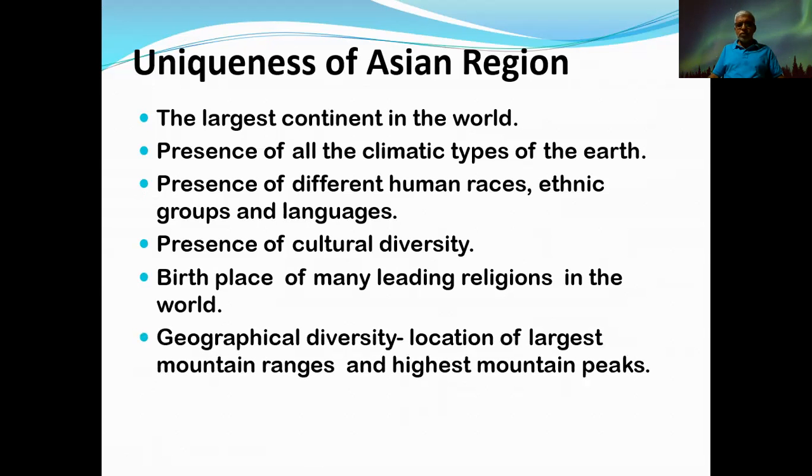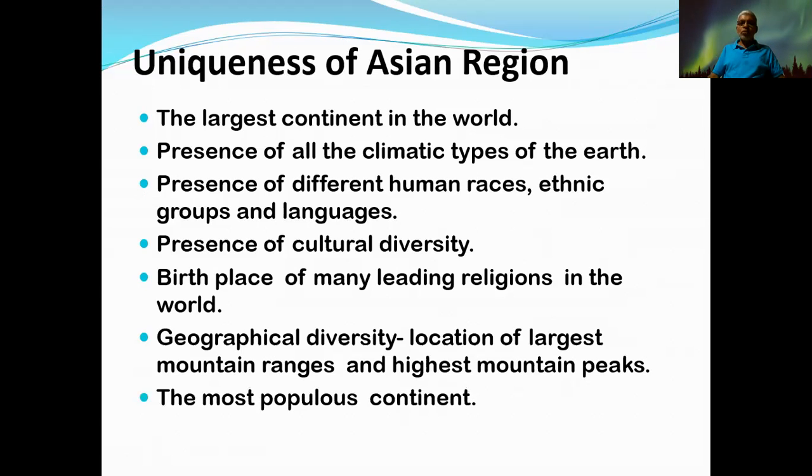Then geographical diversity: location of the largest mountain ranges, highest mountain peaks, flatlands, deserts, everything, rivers. That can also be found as a uniqueness of the Asian region. Among that, especially the location of the largest mountain ranges and highest mountain peaks can be taken as a unique feature. I mention other things to tell you the diversity among them. The highest mountain peaks as well as the largest mountains are located in the Asian region.